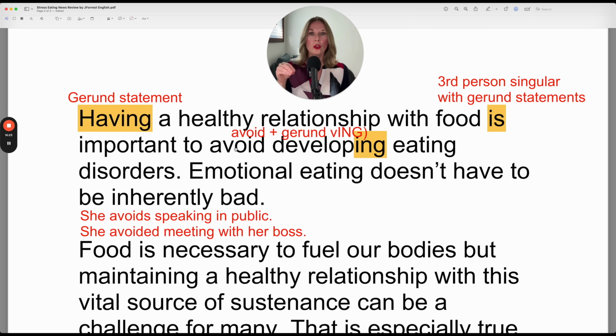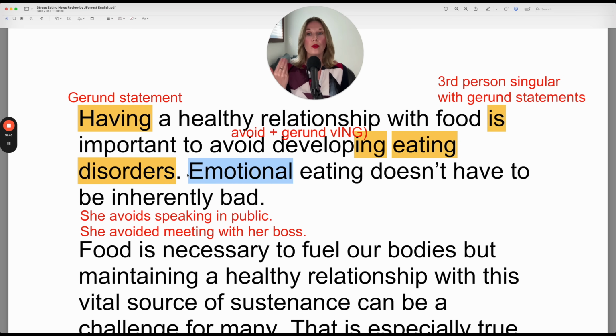And in this article, you want to avoid developing eating disorders. So in this case, eating disorders, this is the noun. It is a something. It's a noun. This is the something you want to avoid. Emotional eating. This is the subject of the sentence.